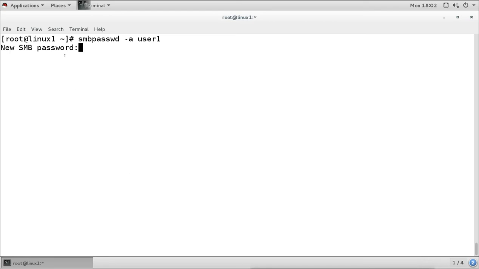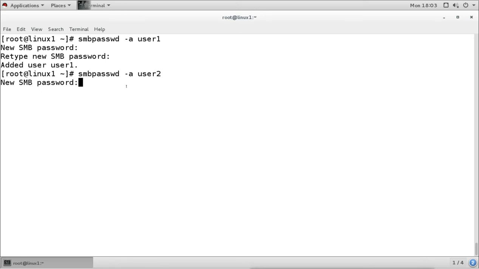Now this password is the password for the SMB share, and if the user wants to access the share, they will give this password. So whatever password we give here is going to be hashed in Windows style, as NTLM version 2, and that hash will be stored in the tdbsam file. I will add one more user, user 2, and this password does not have to be the same as the password of that normal user account.